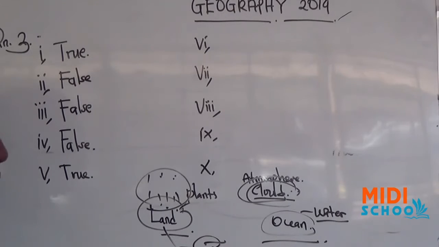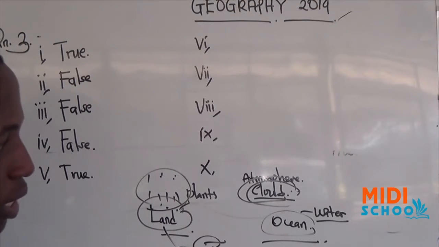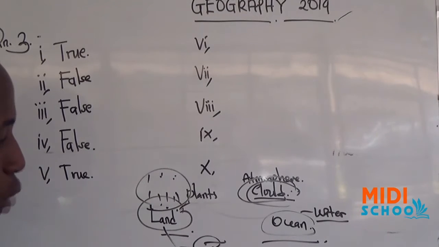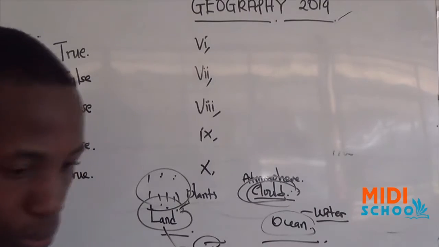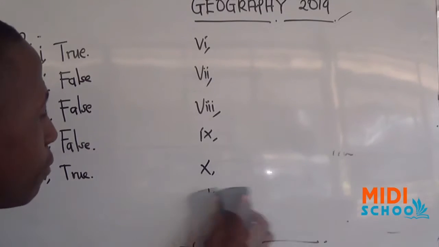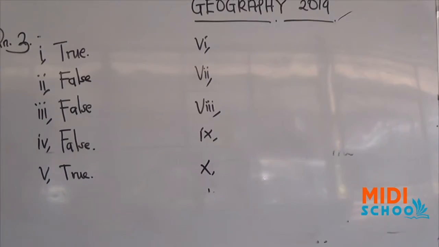It involves both the land and the ocean, where from the land, from plants, we lose water in form of evapotranspiration, whereas in the ocean, water will be lost in form of water vapor, go up to the atmosphere and condense to form clouds. Then rainfall comes back to the Earth's surface in form of precipitation, and then water will percolate down into the soil, forming underground water, and then underground water will flow to the ocean. So it is in a continuous form. So number 5, our answer is true. It's true that the hydrological cycle is a continuous circulation of water from the Earth's surface to the atmosphere.